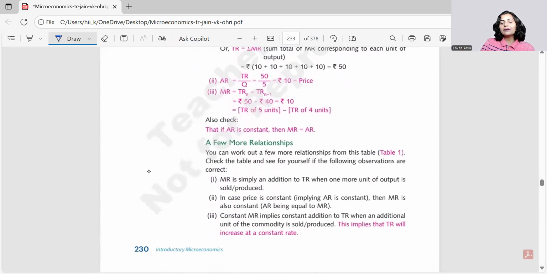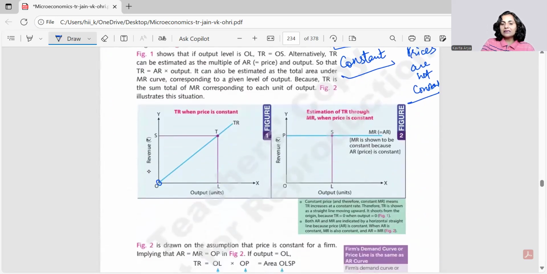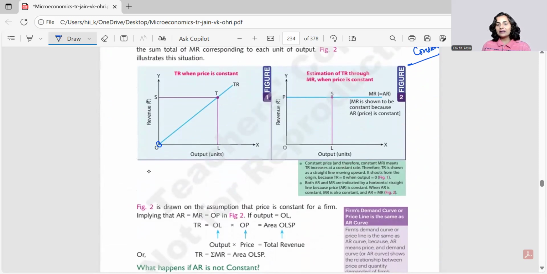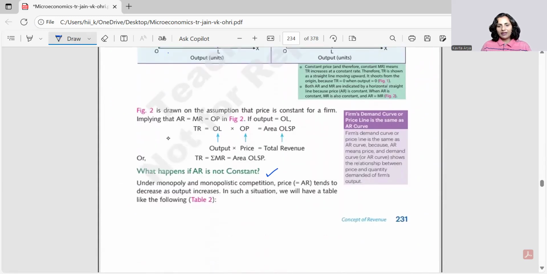So this table is replicated in this diagram and we get AR equal to MR equal to P, the price that is equal to 10 here, and it's a straight line. Moving ahead, they have given you a box of information that the firm's demand curve or price line is the same as the AR curve.